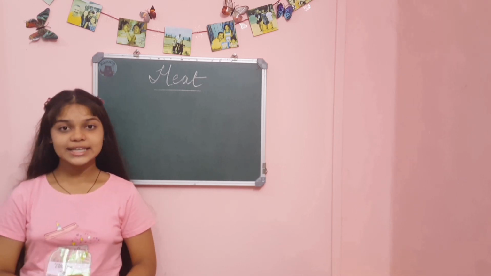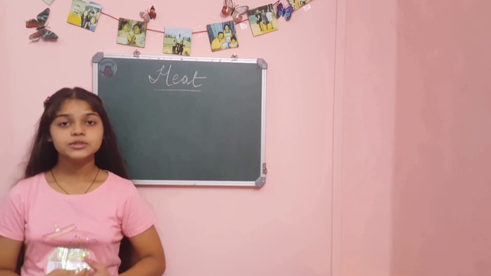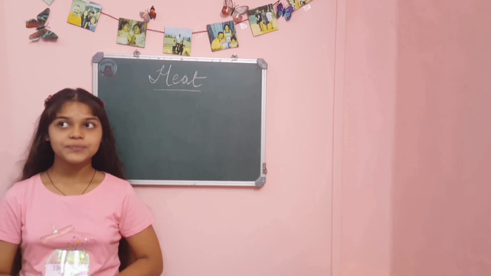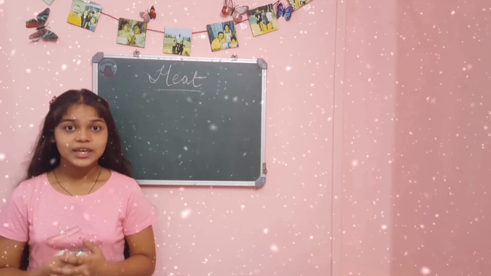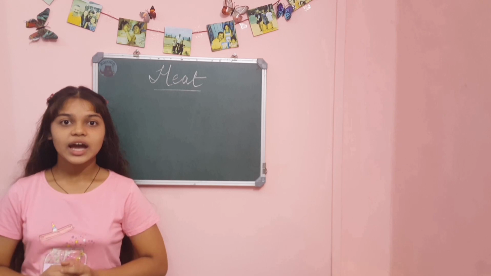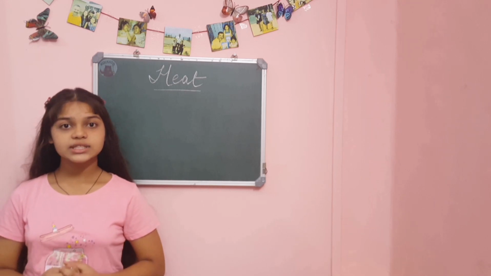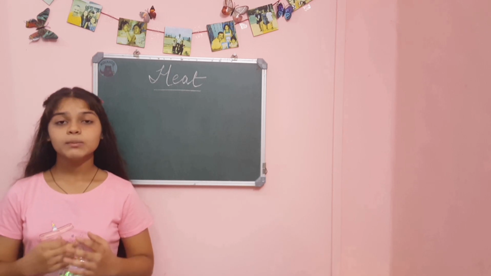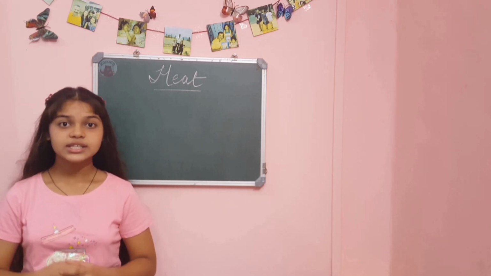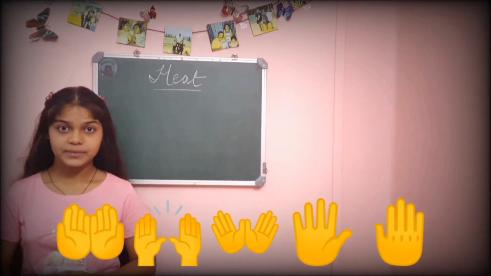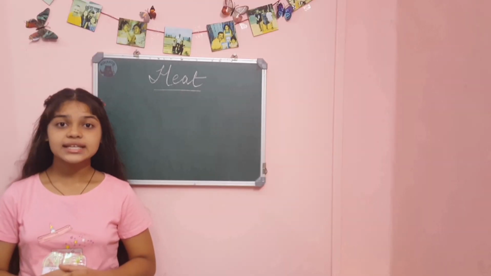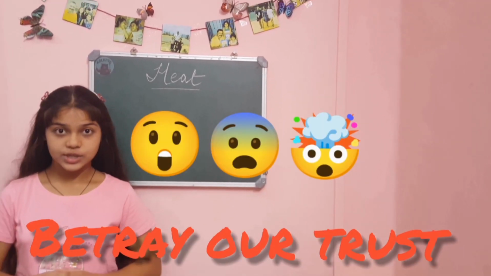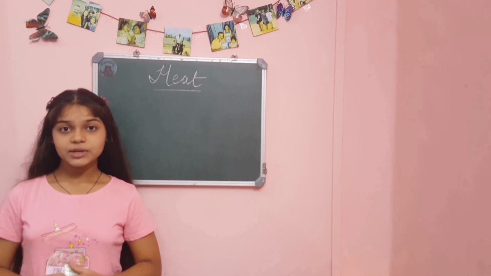Let us take some common examples. The most common example of cold can be ice cream or an ice cube, and an example of hot can be a candle flame, and so on. We mostly tell apart hot and cold objects by touching them. But do you know, our sense of touch can betray our trust? How can it betray our trust?